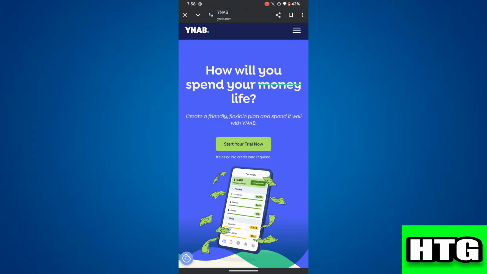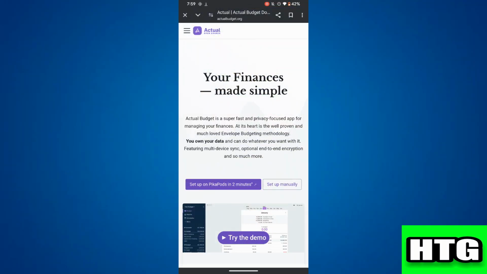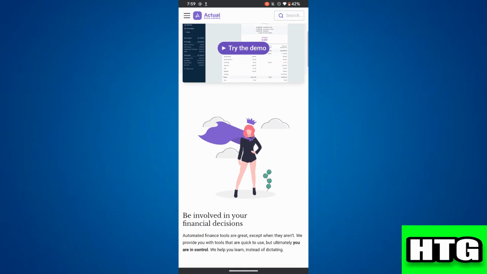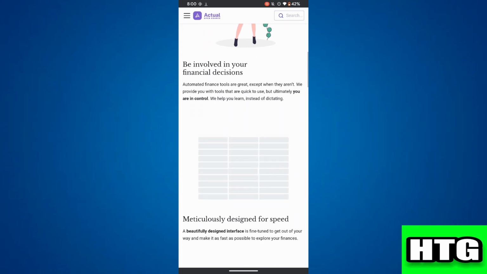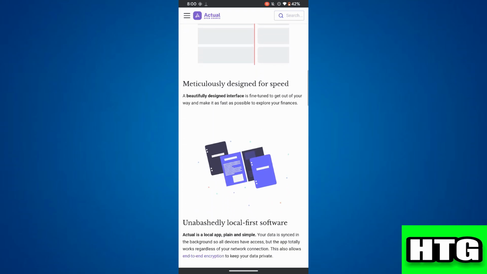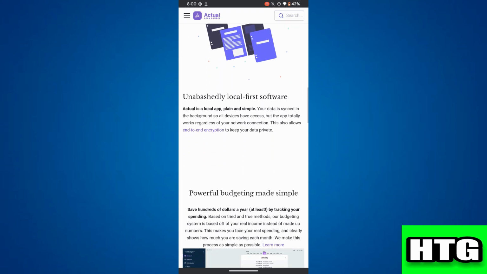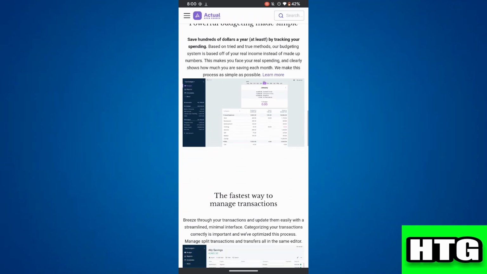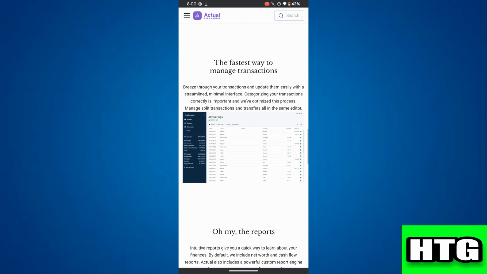Now, let's talk about Actual Budget. Over here, Actual Budget is an open source, local-first budgeting app that also follows the envelope budgeting method. After that, it focuses on user control and flexibility. Then, let's look at its pros and cons.